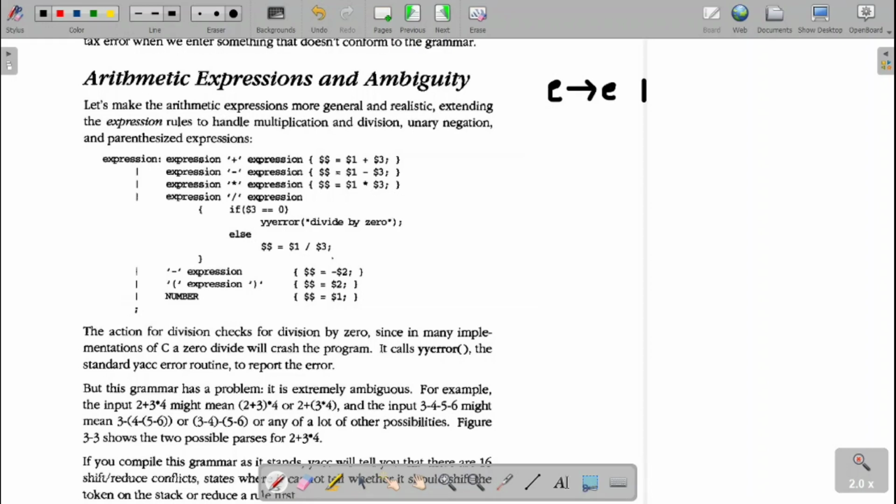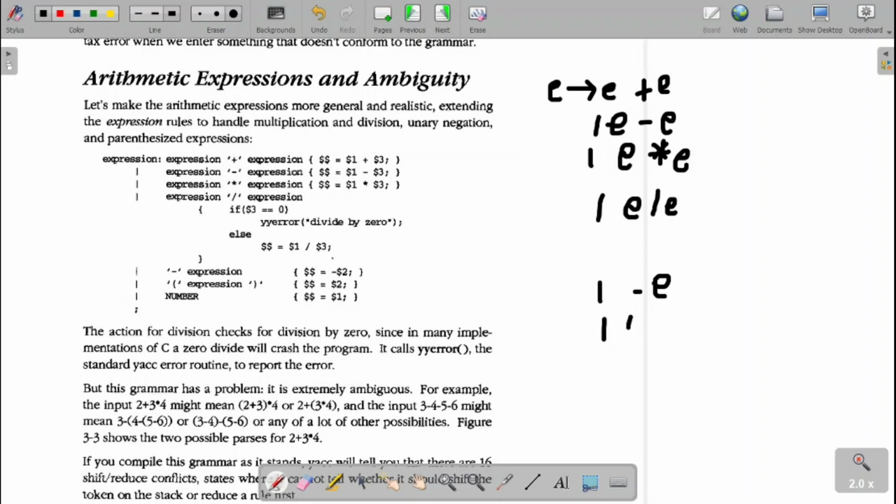It is E plus E, or E minus E, or E star E, or expression divided by expression, or a single negation, minus E, or we can have an open parenthesis, E, and a close parenthesis, or it can be a single number. This is the grammar we are using.